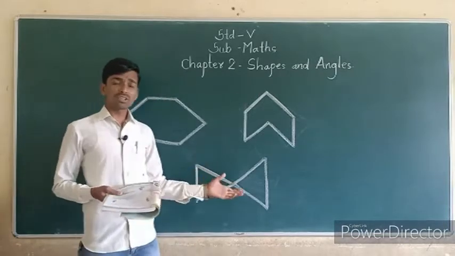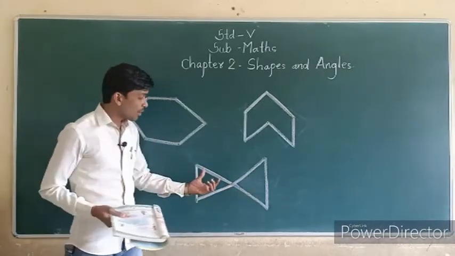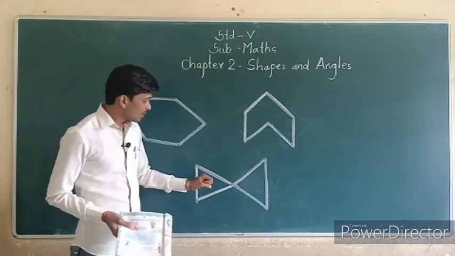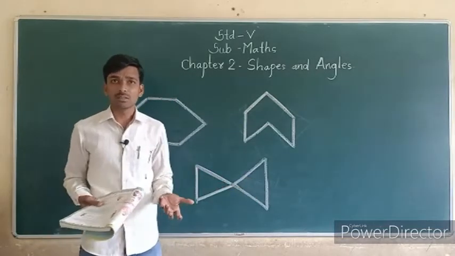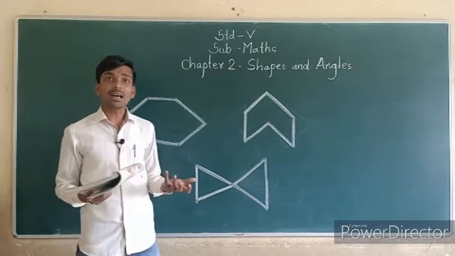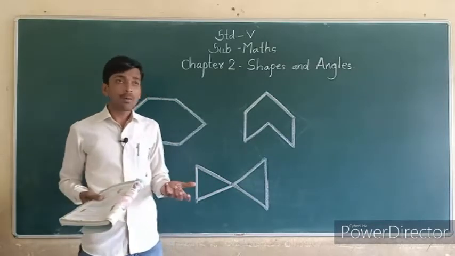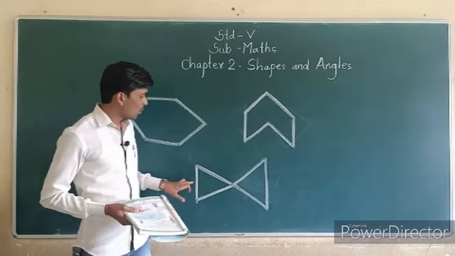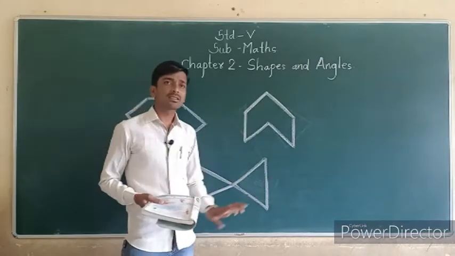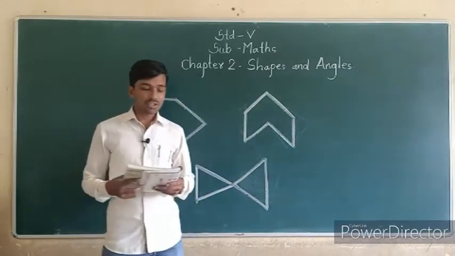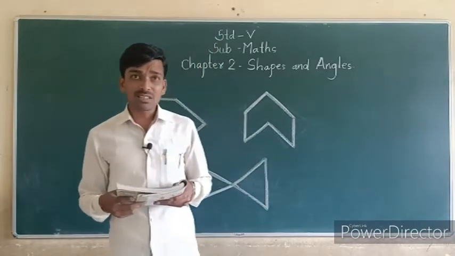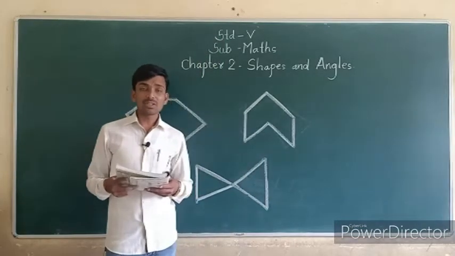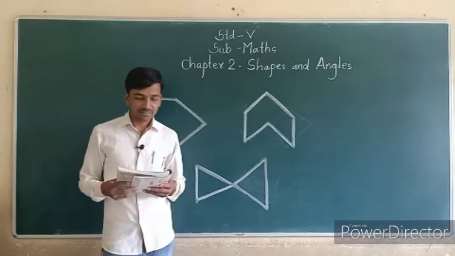Yes, this is a closed shape. Why? Because there is no gap. This is one triangle and this is one triangle, and both the triangles are closed. There is no gap, and it has 6 sides. 1, 2, 3, 4, 5, 6. So the answer is yes. It is a closed shape with 6 sides.